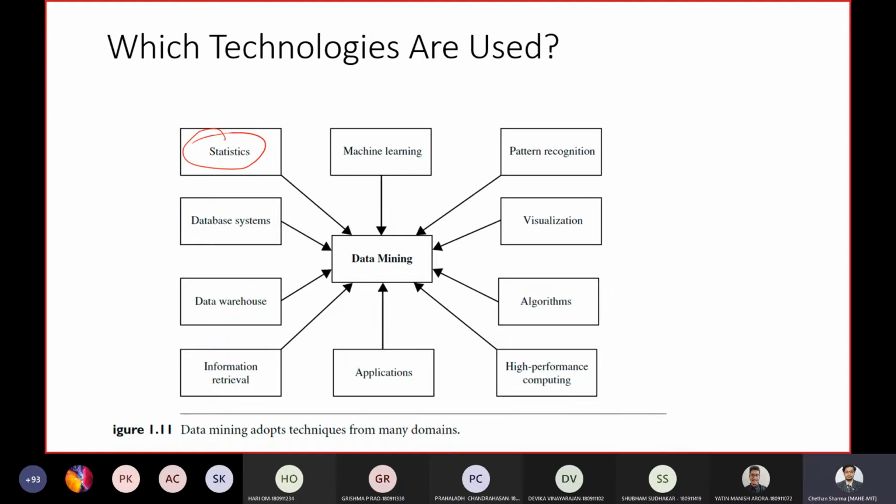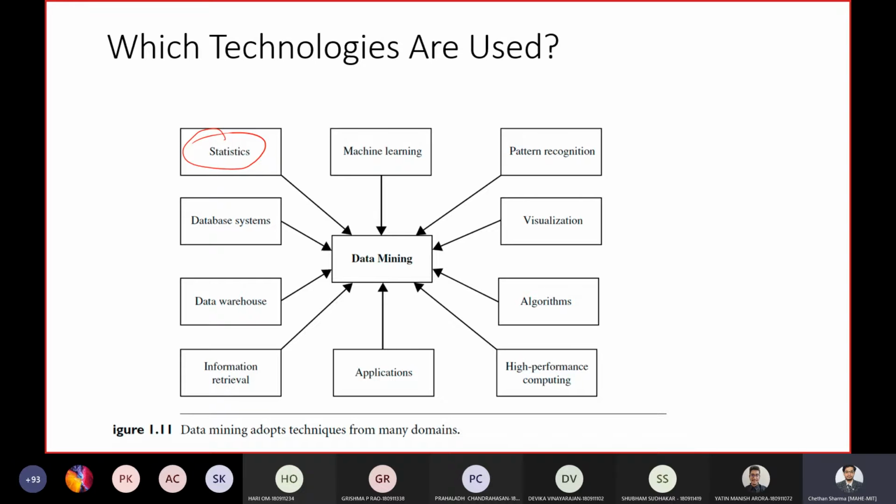So most probably you might be knowing what exactly you mean by statistics. It's mainly a collection, analysis and presentation of data. So statistics is nothing but data. So data mining and statistics have an inherent connection, you can say. Between statistics and data mining there is an inherent connection because both deal with data basically.